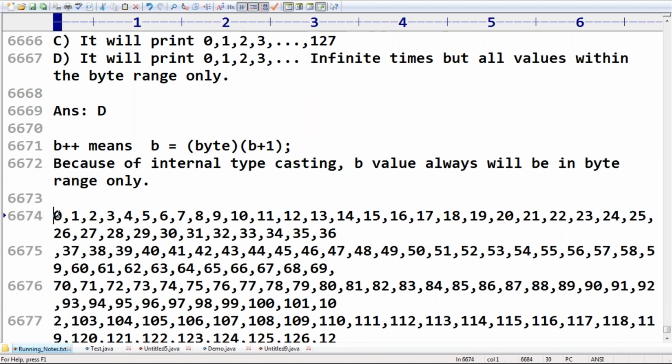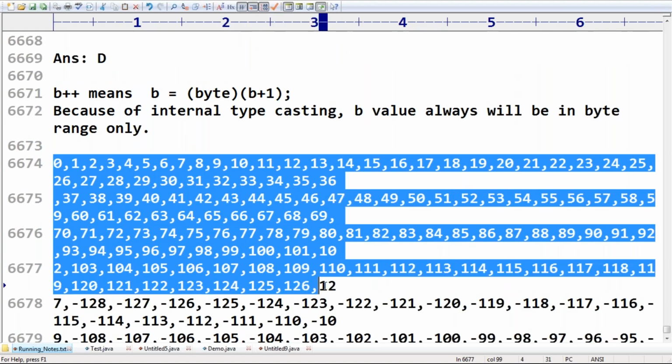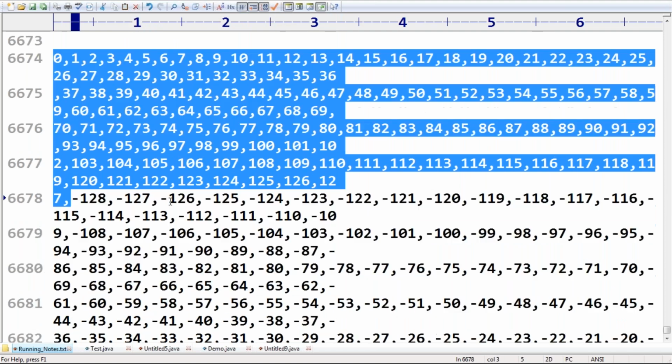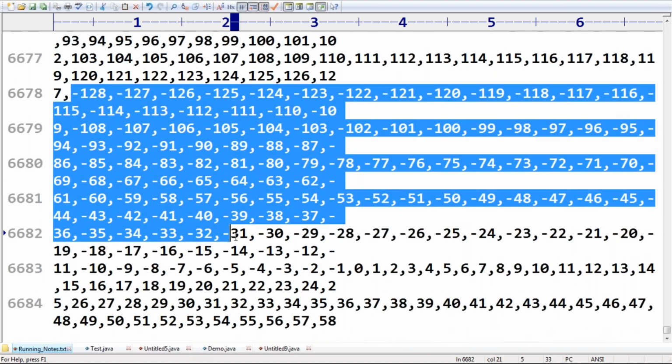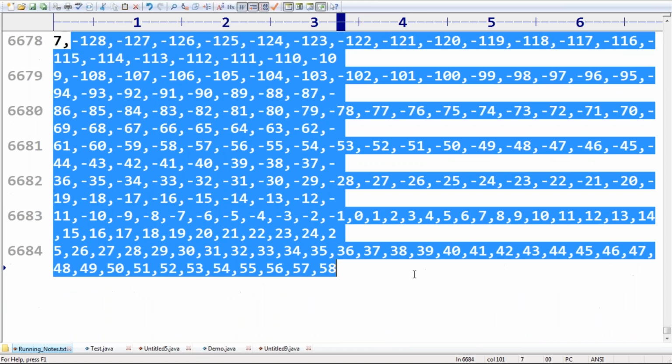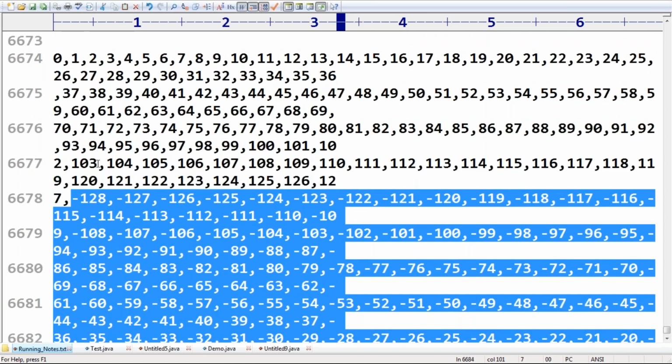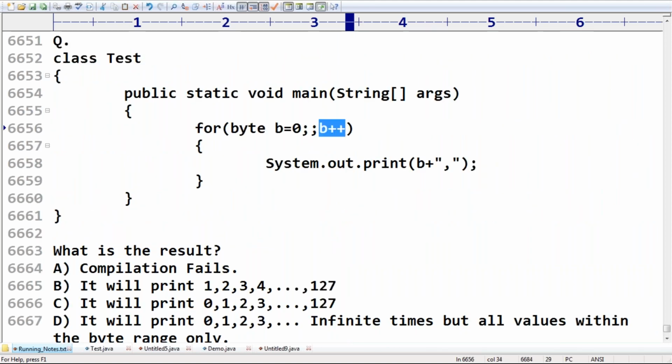0, 1, 2, 3, 4 until 127 we took. Next again it will start from minus 128, minus 127, and so on, again up to 127. It keeps on rotating between minus 128 to 127 only, because internal typecasting is performed just because of this line. Remember this one, sir. For increment and decrement, the result is always byte type only in this case, because b is what type, sir? Byte variable. Any doubt? Please confirm.